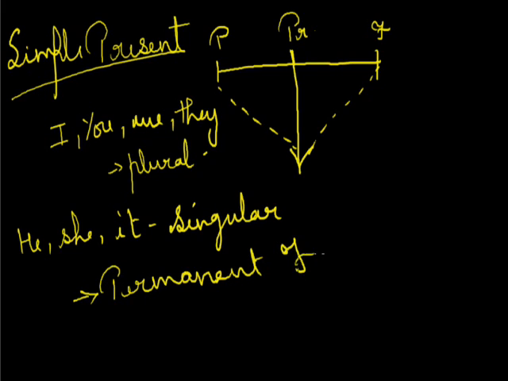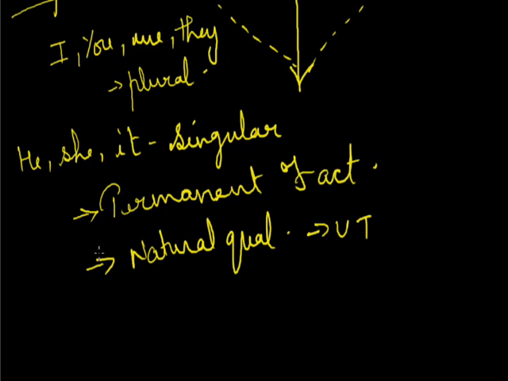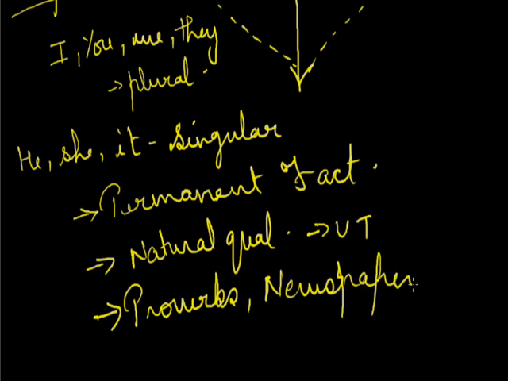It tells about the natural quality, about universal truth. Further, it tells us about proverbs, newspaper headlines, and the running commentaries.